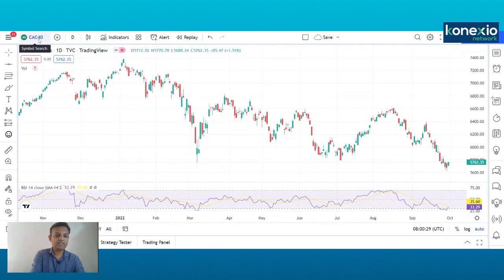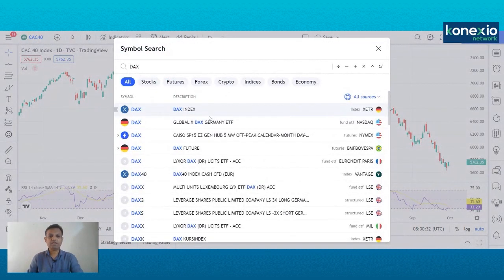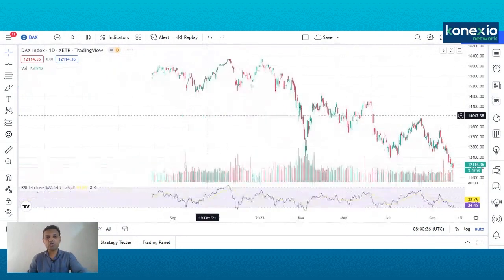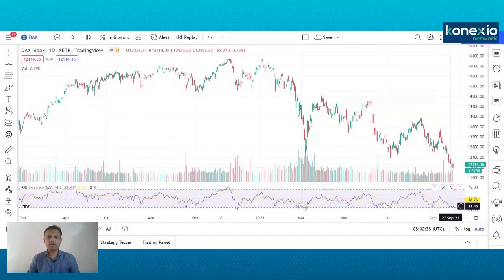Now let us see the DAX. This is the German index. Again, in DAX also, it is a similar kind of pattern. You can see it is in oversold territory. RSI is also bouncing from the support, and maximum times you can see whenever this RSI has tested those levels, the markets have bounced. I mean to say the German market has bounced from those levels.